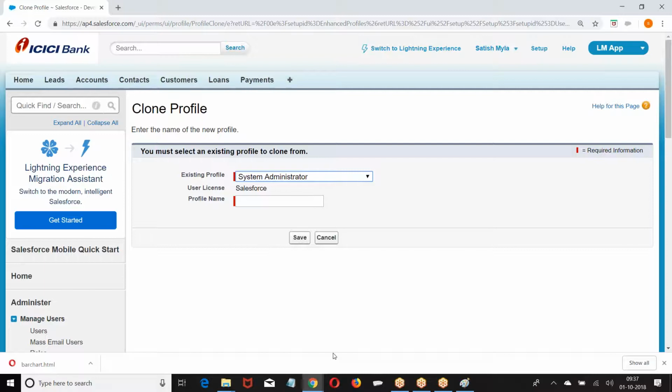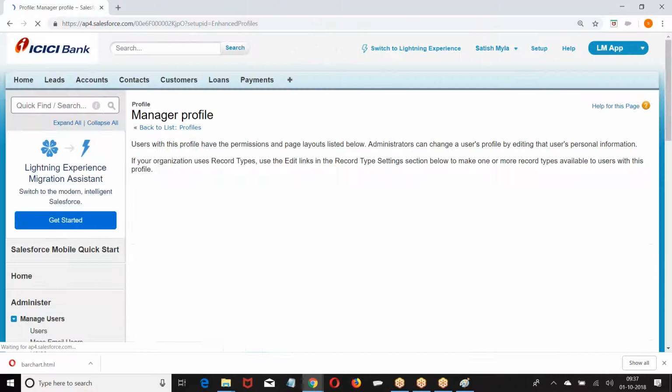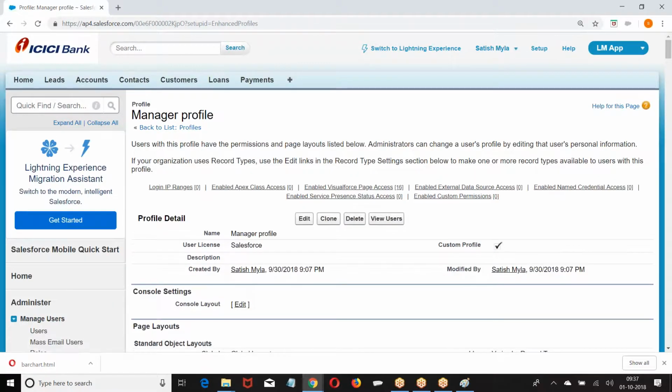Now copy any one of the profiles which was built for Salesforce. Then give your own profile name. Manager profile. We have created it. The profile is created.